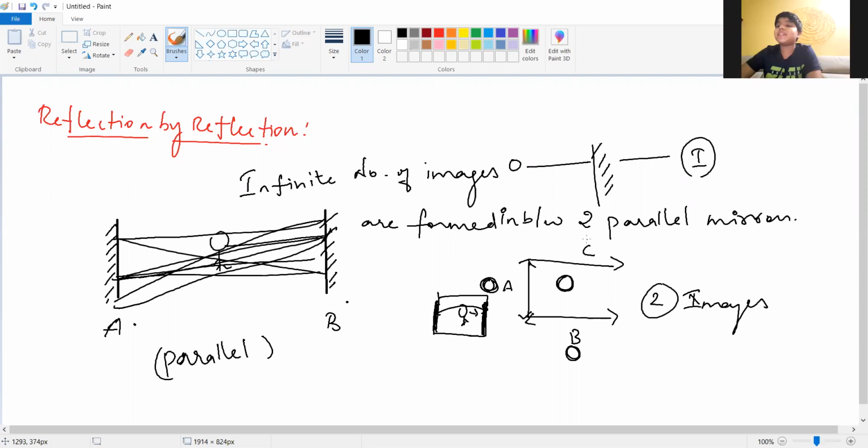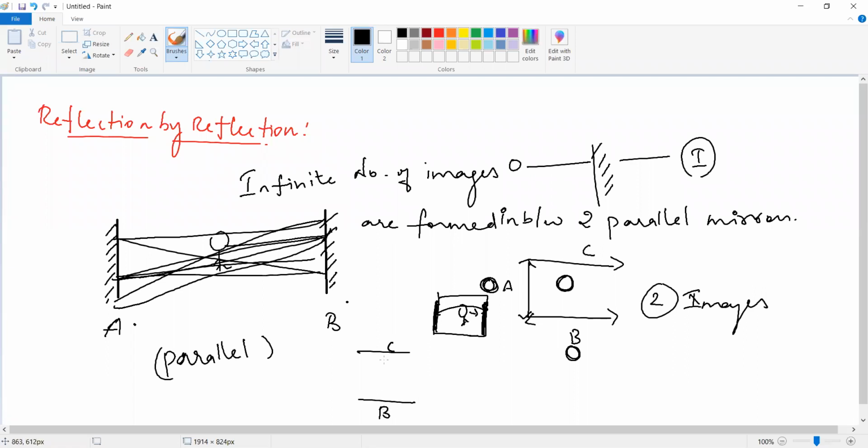But it is not infinite here. These 2 mirrors are opposite. B and C are opposite. B and C are there, but A is also there, no? Ma'am, B and C will produce parallel, ma'am. So they produce infinite. Wait. Actually, the concept you are saying, if only B and C were there, it would produce infinite images. Okay. But now what is there in between the two? There is a mirror called A. So what will happen? What happened? It will be 3. Infinity only, ma'am. It's not infinite.